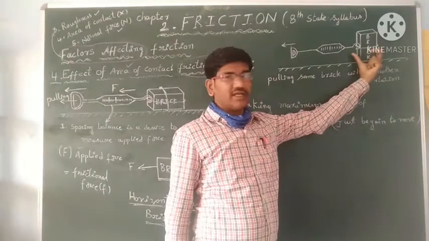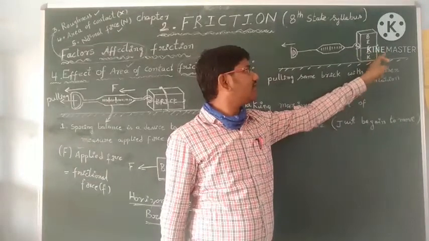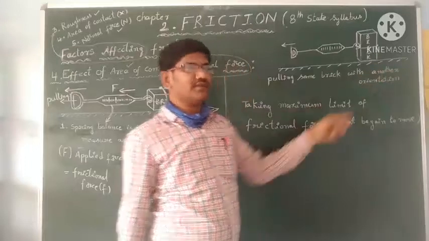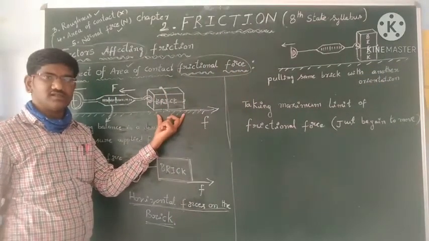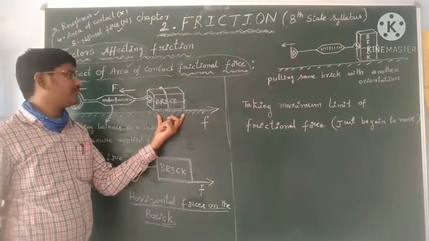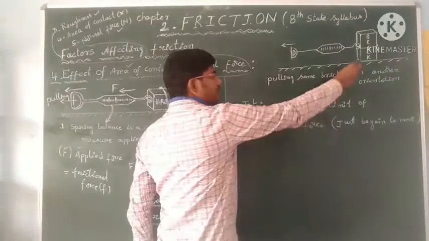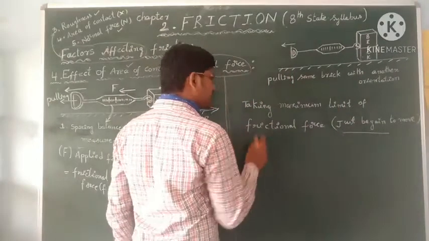When we turn the brick upright, the area of contact of the brick with the surface is small, and here the area of contact of the brick with the surface is more. But in both situations, when the brick just begins to move, we are noting the frictional force.